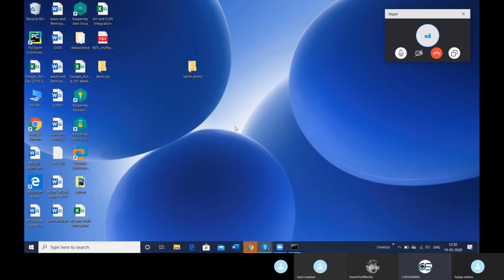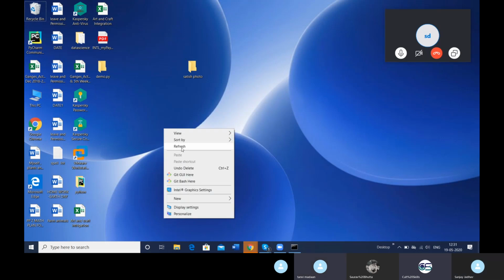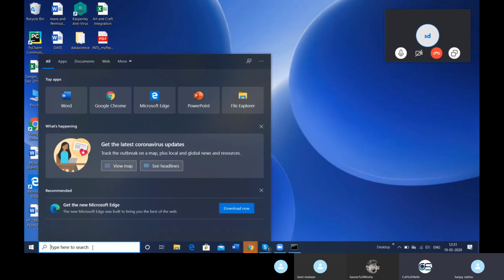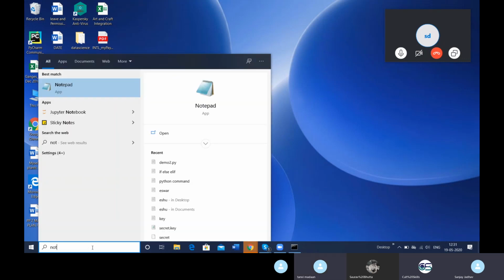Now see if you can see the file right here. Can you? Where have you actually created the file? The desktop itself. Refresh this. It's not there. Okay, what was the name you have created for? Demo2.python. Okay, just open this file on the right.